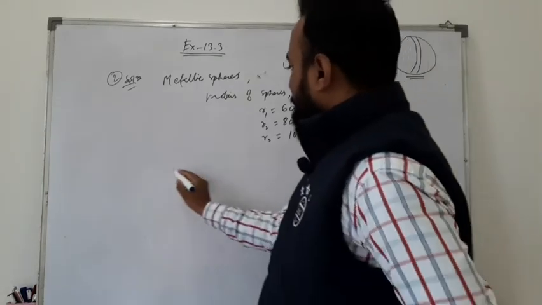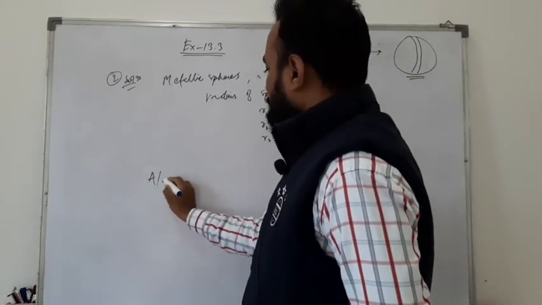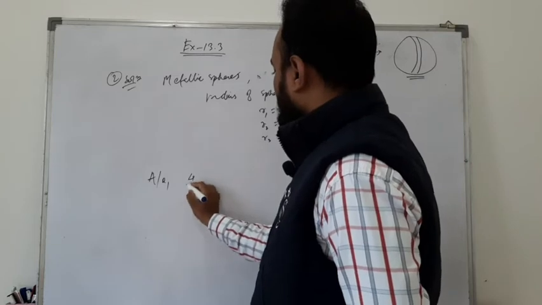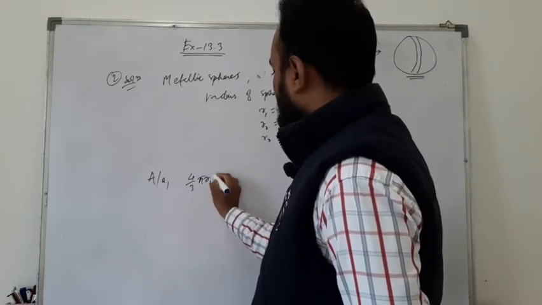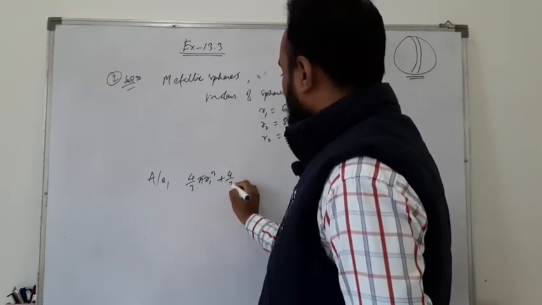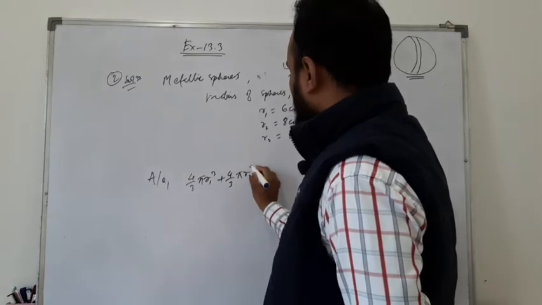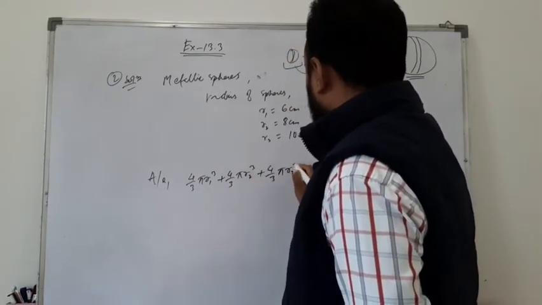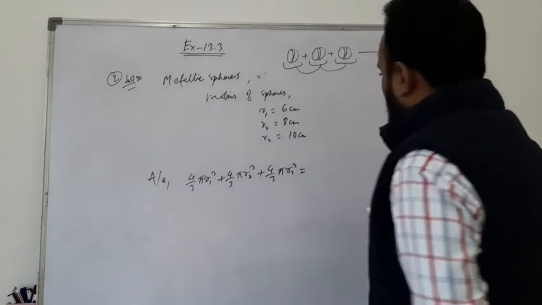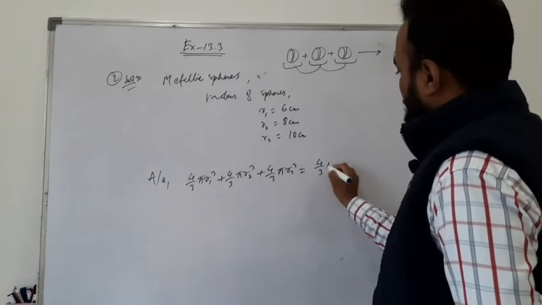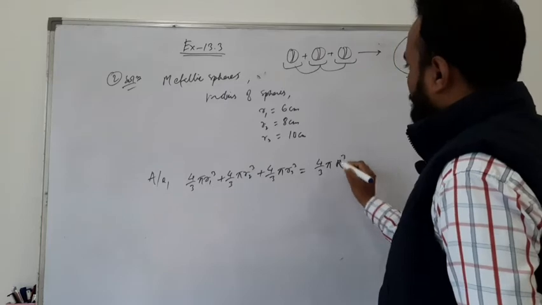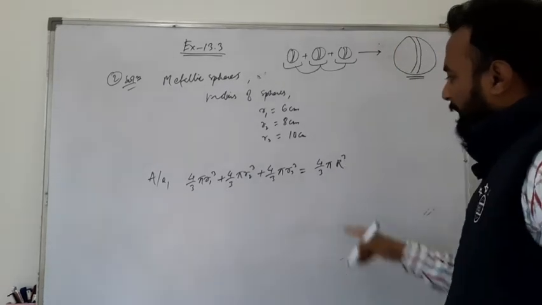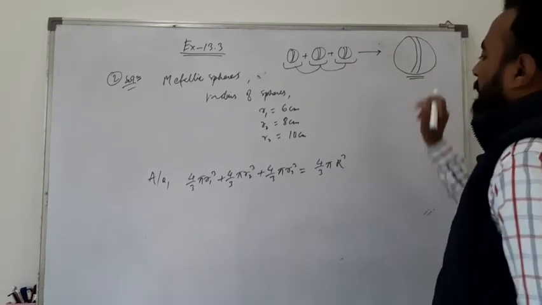Now write down here: 4 by 3 pi r1 cube plus 4 by 3 pi r2 cube plus 4 by 3 pi r3 cube is equal to 4 by 3 pi capital R cube. I am taking capital R for the radius of the bigger sphere.